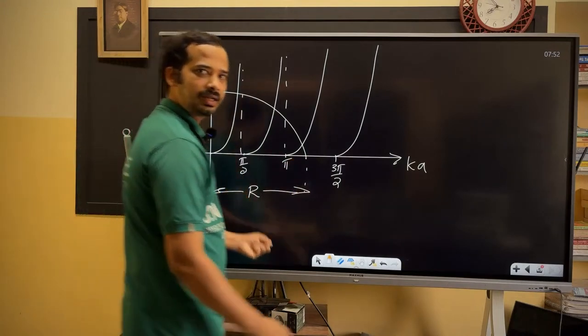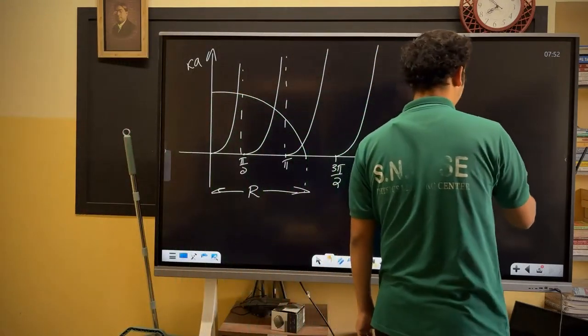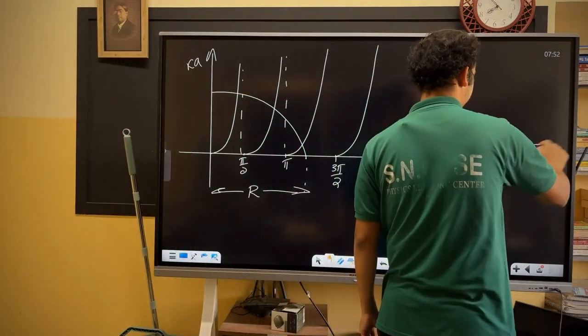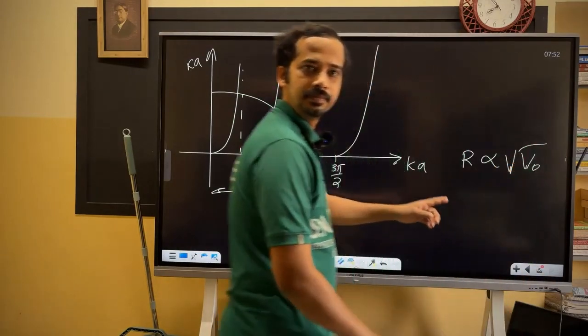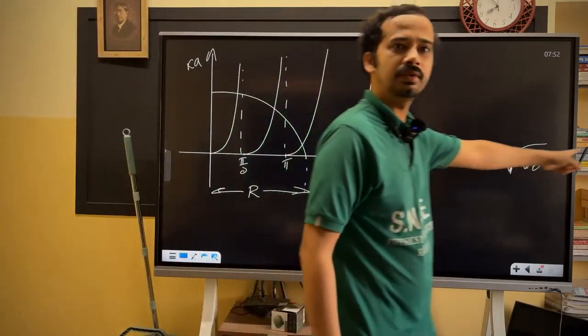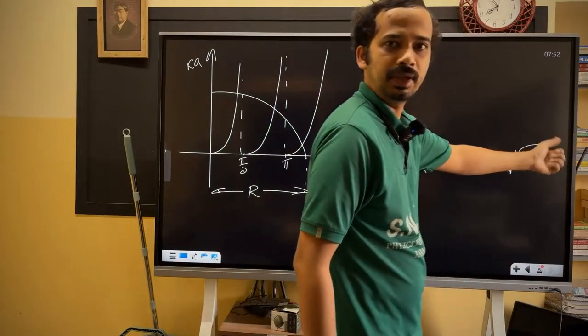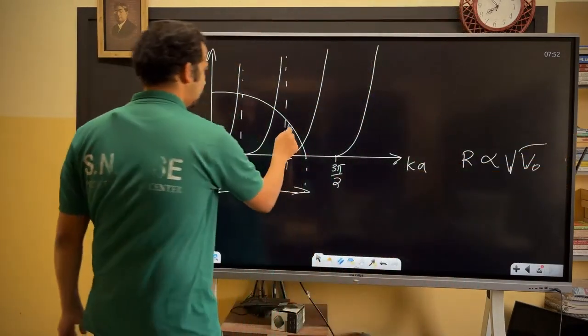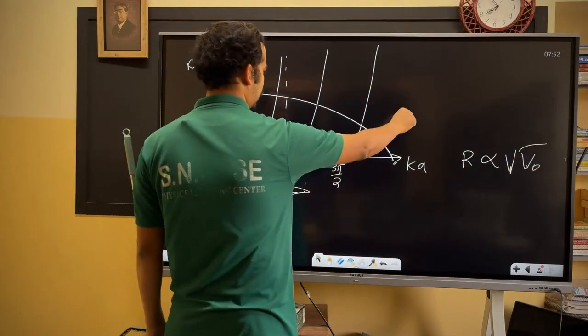Now that r contains a root of V naught, isn't it? Root of V naught, the height of the well. Now if you make V naught go to infinity, if you make it an infinite square well, what will happen? This will become a circle of infinite radius.